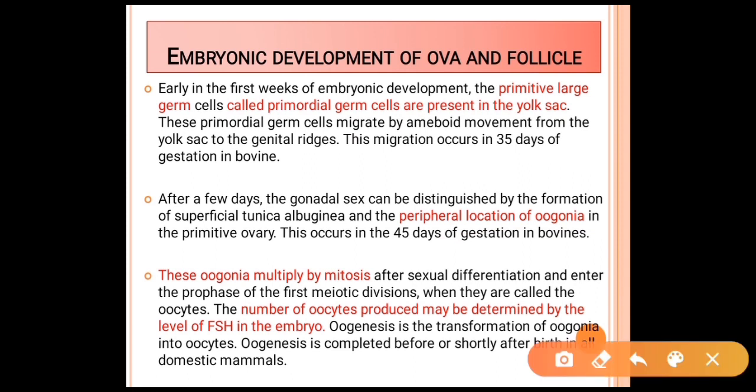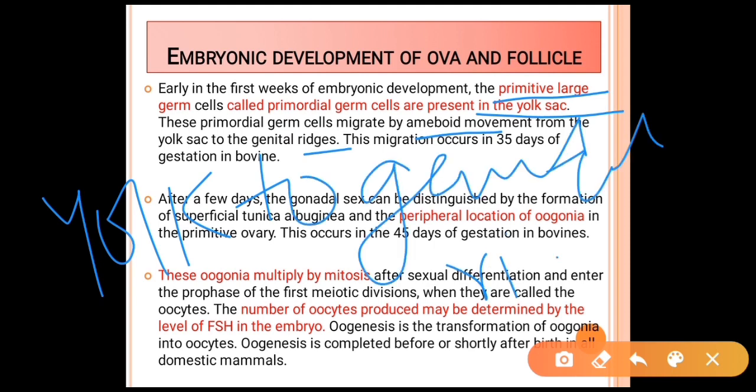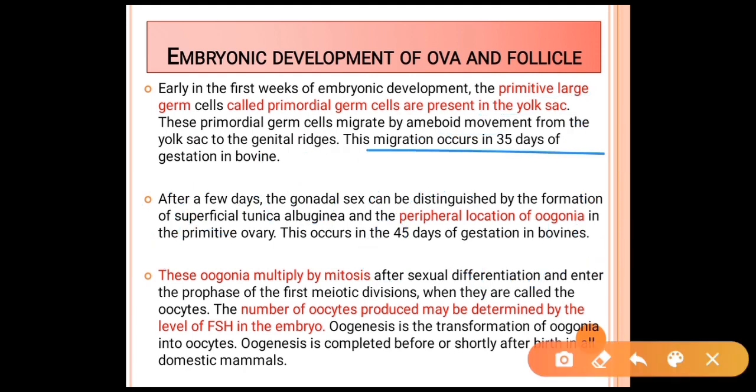How does the embryonic development of ova and follicles occur? Early in the first week of embryonic development, the primitive large germ cells called primordial germ cells are present in the yolk sac. These primordial germ cells migrate by amoeboid movements from the yolk sac to the genital ridge. The migration takes about 35 days of gestation in bovines.